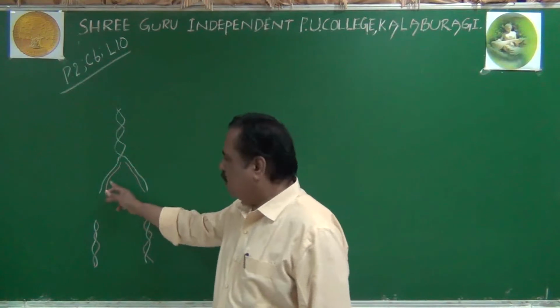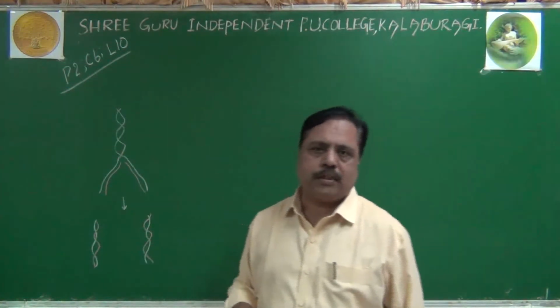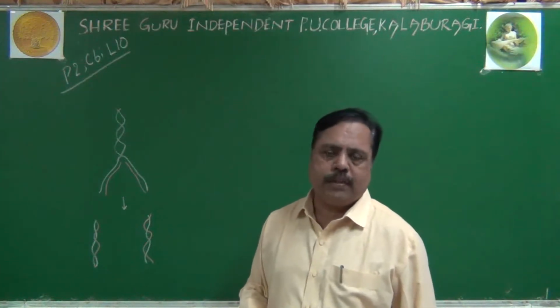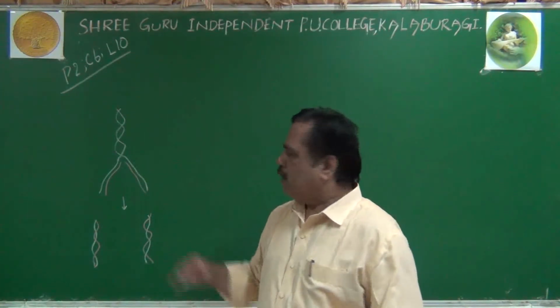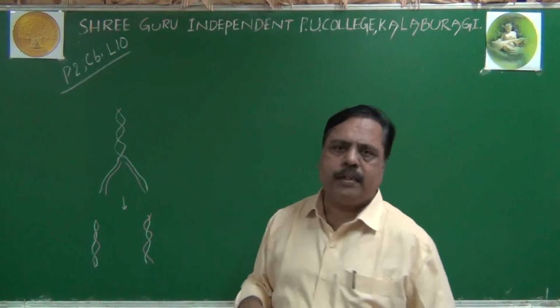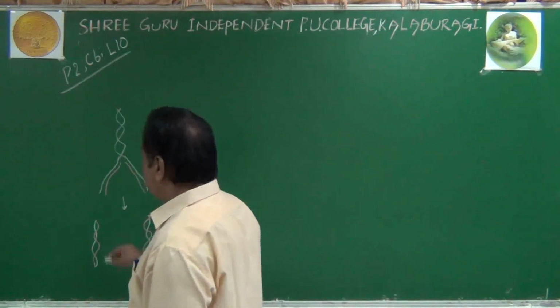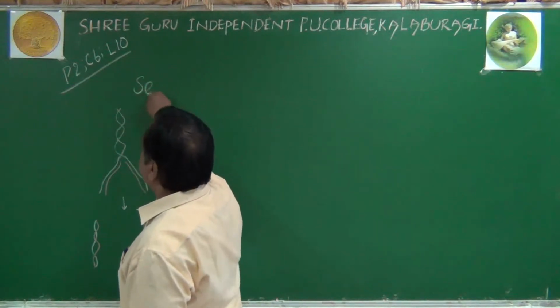They will inherit only 50% of the parental strand, and the other 50% is newly synthesized. This type of partially retaining the parental strand is called a semi-conservative mechanism.